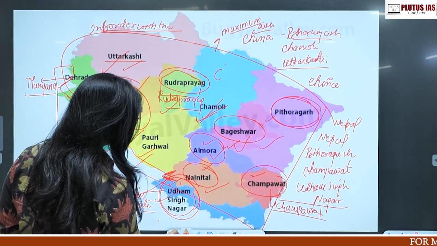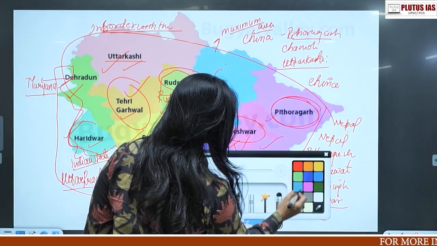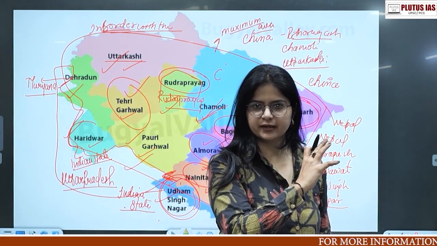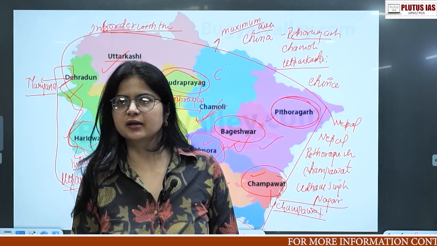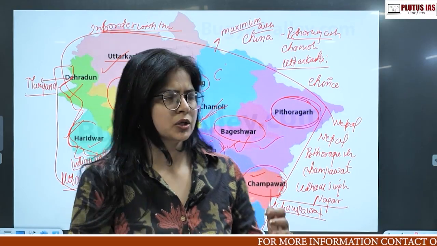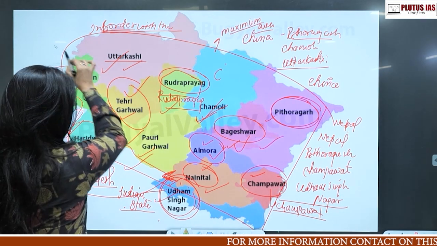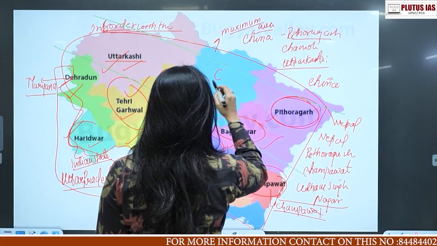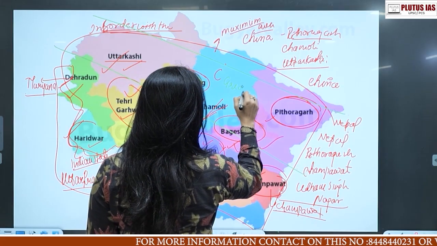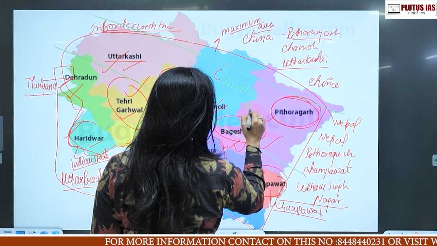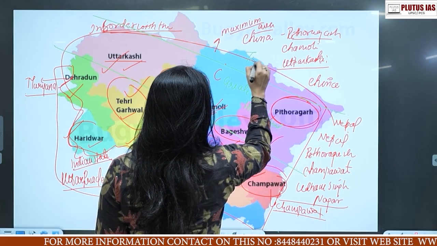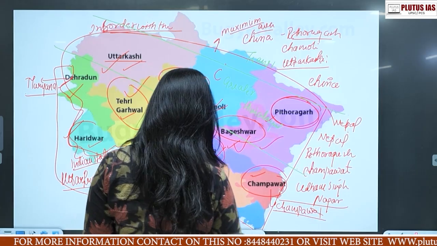Now, if I talk about which ranges go through these areas, and which portions the Himalayan regions cover: the upper region is majorly covered with the Greater Himalayas, and above that we have the Trans Himalayas.